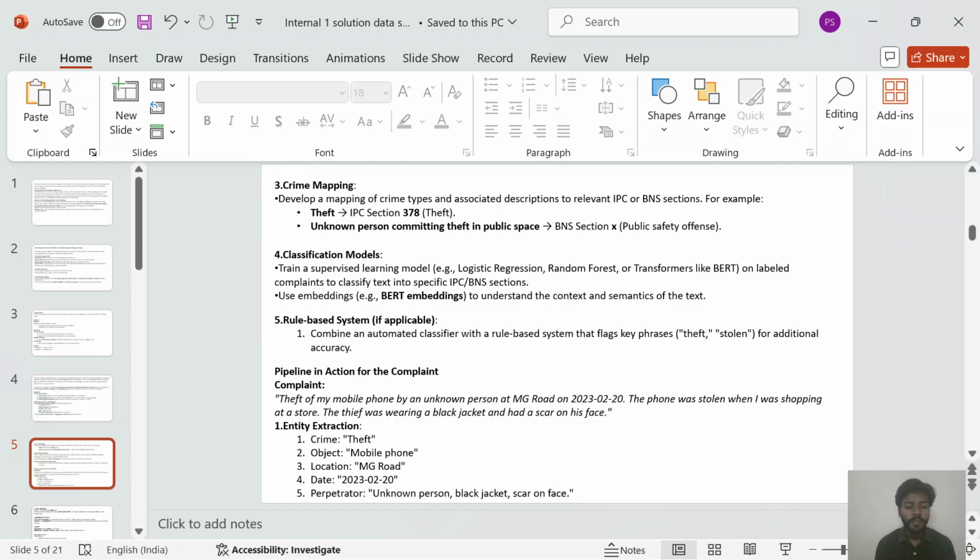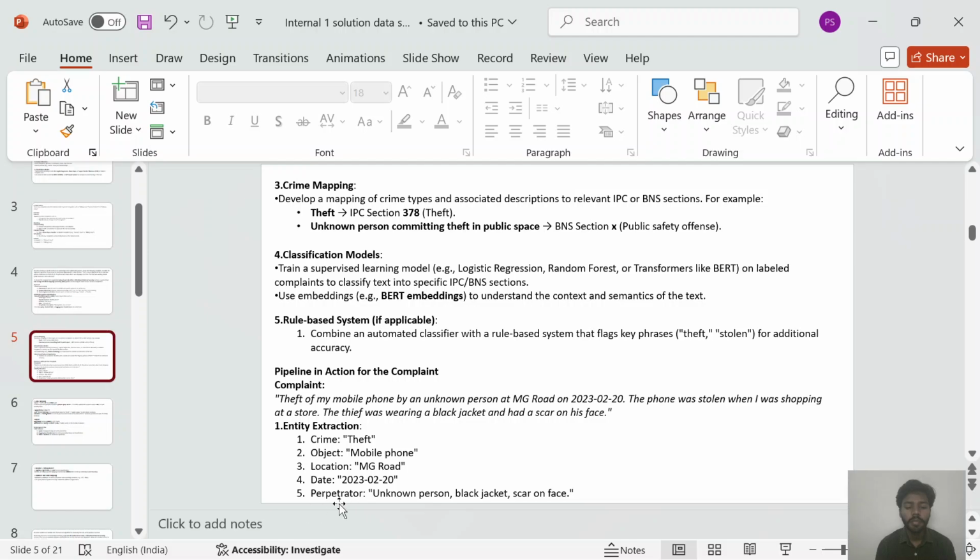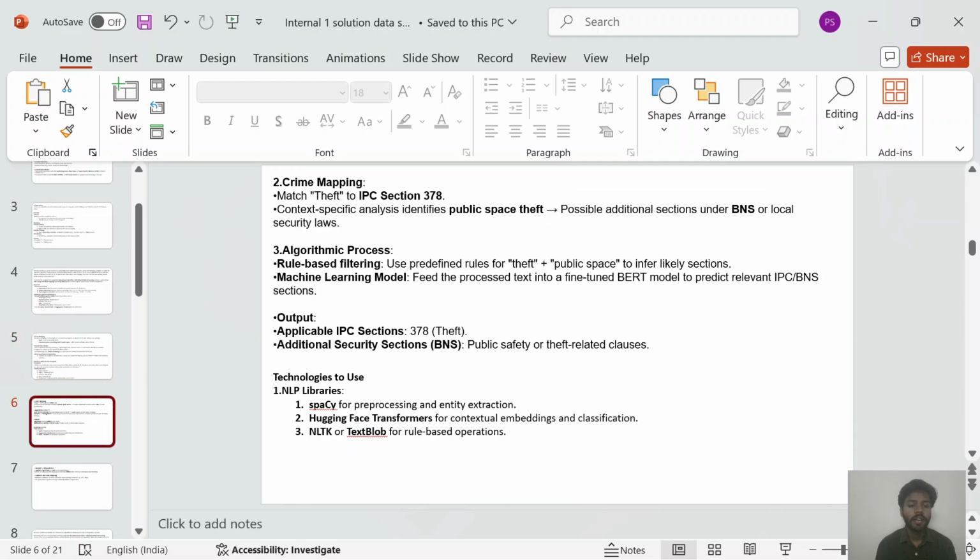So first is complaint, then entity extraction, in which we extract the meaningful insights from the complaint, like crime is theft and object mobile phone, location MG Road, date is 20th February 2023, then perpetrator, so unknown person, black jacket, scared on fear. Now, second is crime mapping.